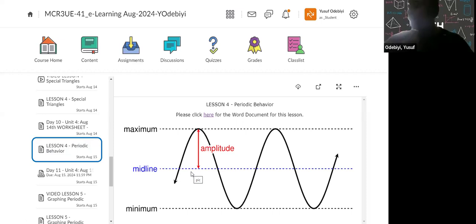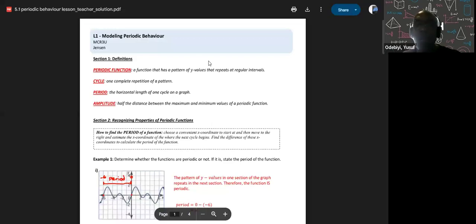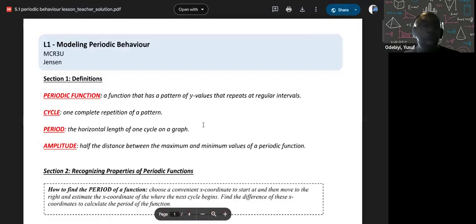So let me get my pen. Okay, so we're talking about periodic behavior. So let's click on a lesson. Okay, so when we talk about periodic behavior, let me zoom in.